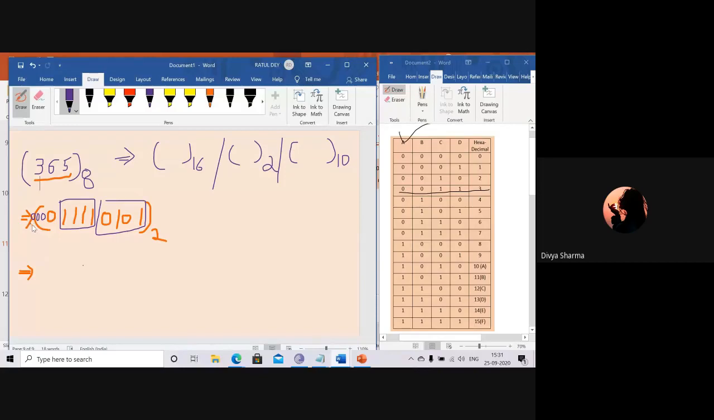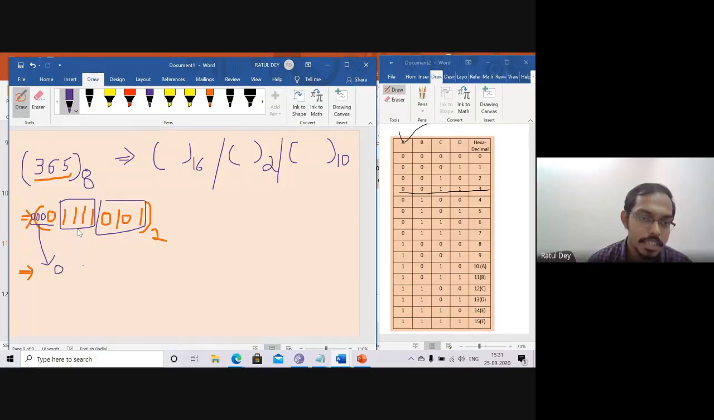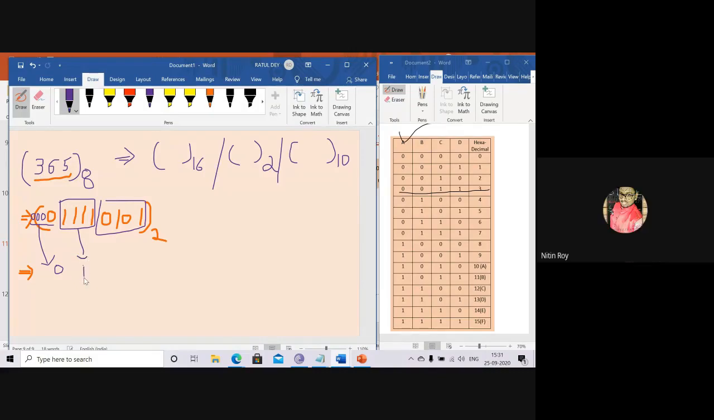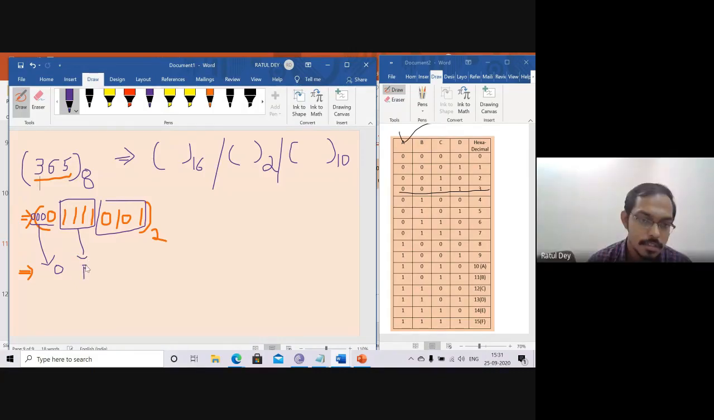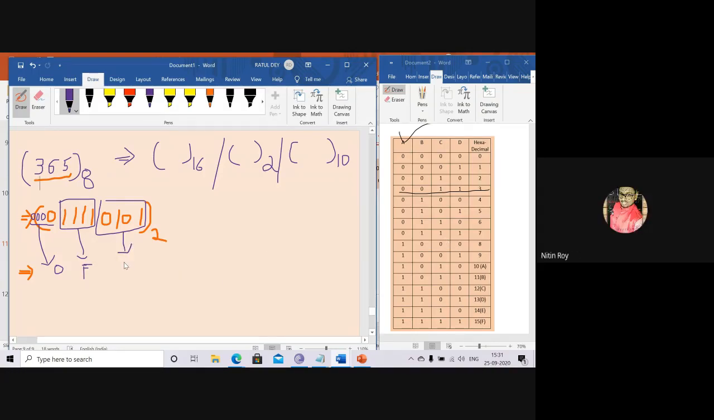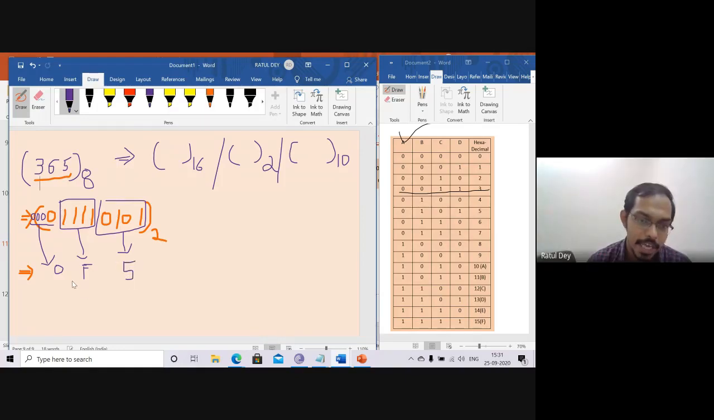Can anyone say what the number is for the hexadecimal number system? F5. First is 0000, that means it is coming as a 0. Next is coming as an F. Next is 0101, which is 5. So can we say this is F5? Yes, you are right. F5 is your hexadecimal number.